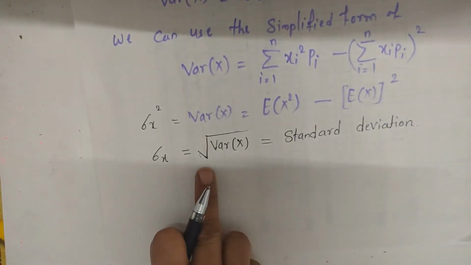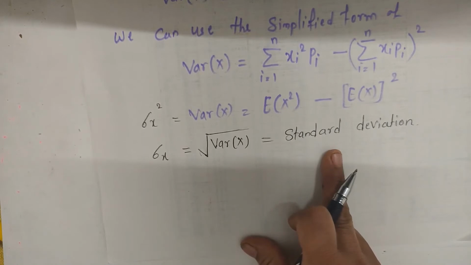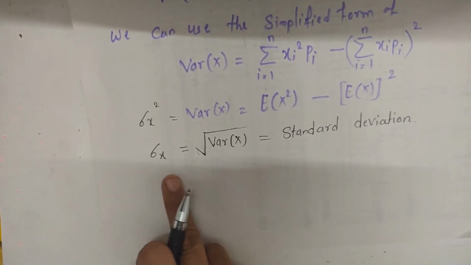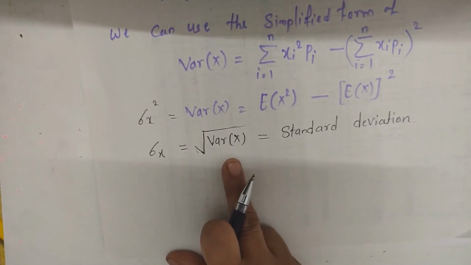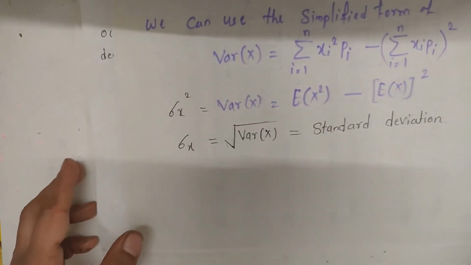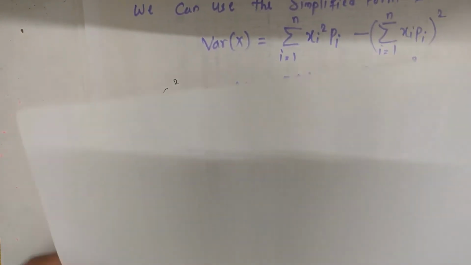This is a non-negative value. Standard deviation is always a non-negative number, and it is also called sigma x, or the square root of variance of x. From this formula we can solve one example. So let's see the example.